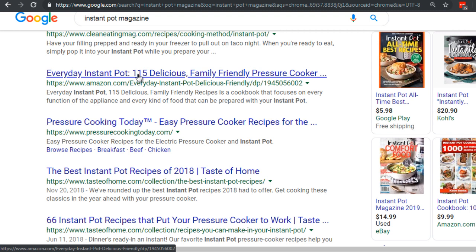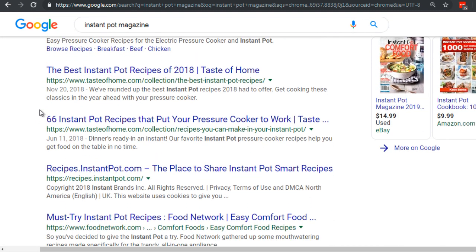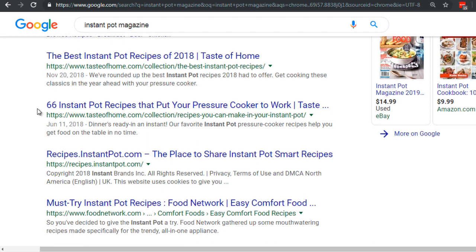Everyday Instant Pot chicken, as long as the words Instant Pot chicken are in there. Then we've got 66 Instant Pot recipes that put your pressure cooker to work. So we could say something like 6 Instant Pot chicken recipes that take less than 15 minutes.